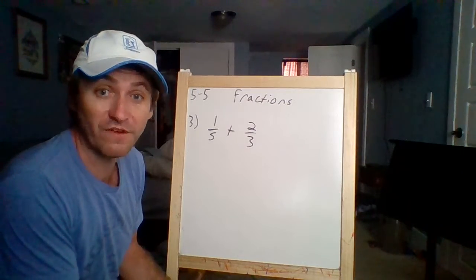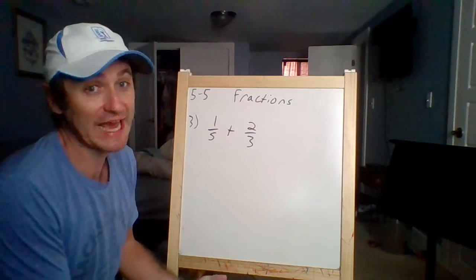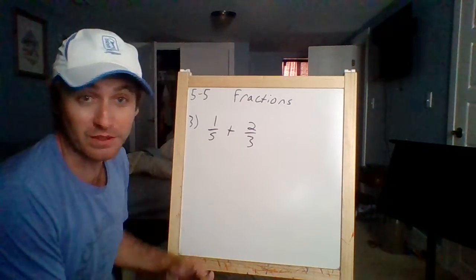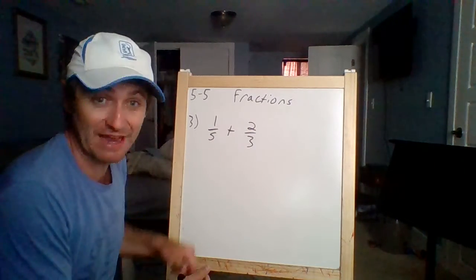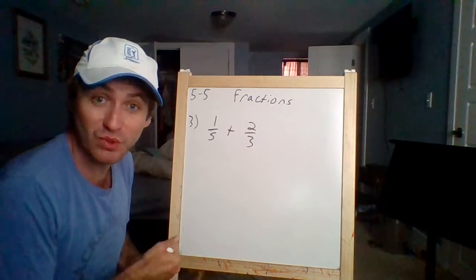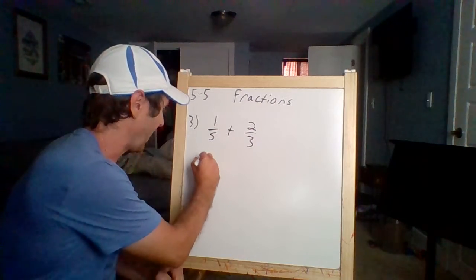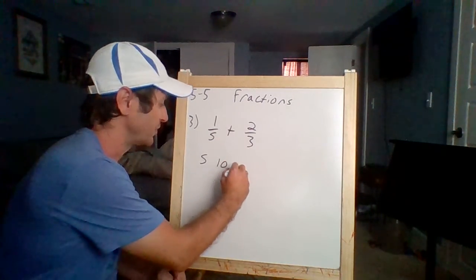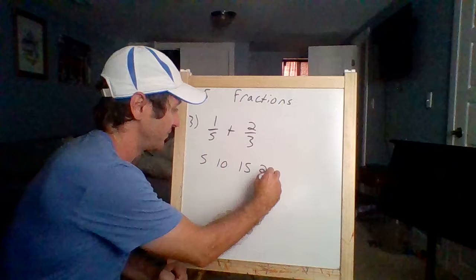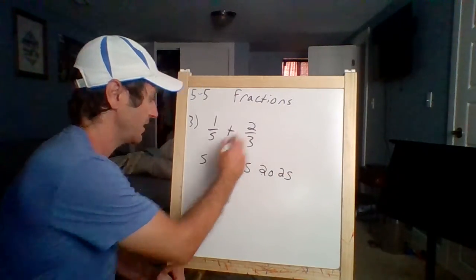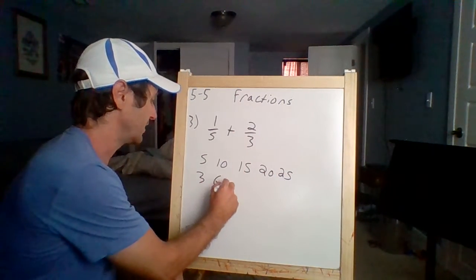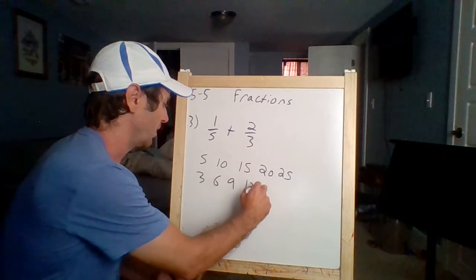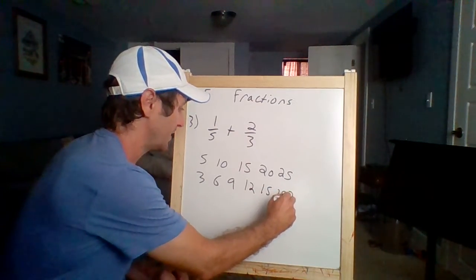Okay, 1/5 plus 2/3. Now, a little different. Neither one of those numbers are even. 3 does not fit into 5. So let's get to our least common multiple. 5 times 1 is 5, times 2 is 10, times 3 is 15, 4 is 20. Now let's do a 3. 3, 6, 9, 12, 15, 18, 21.